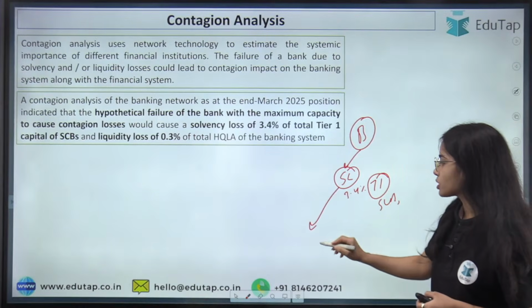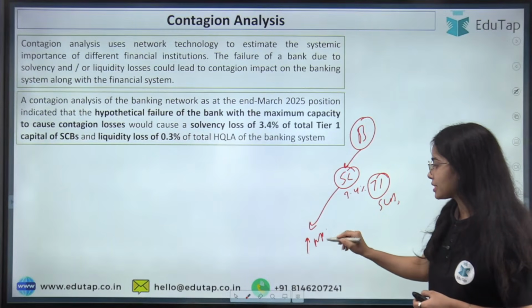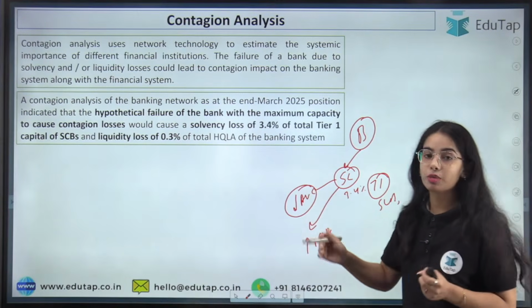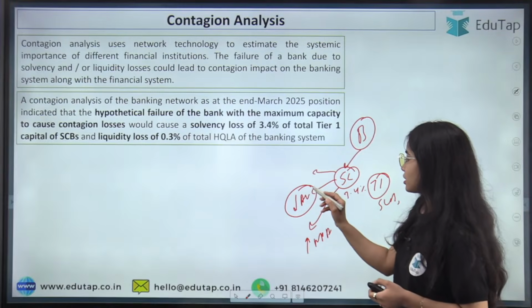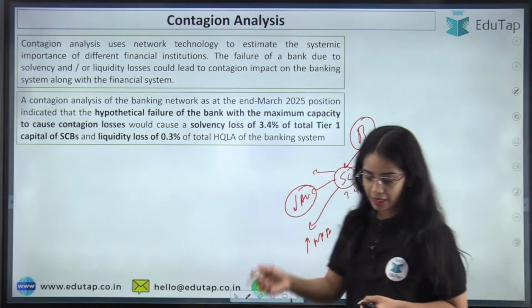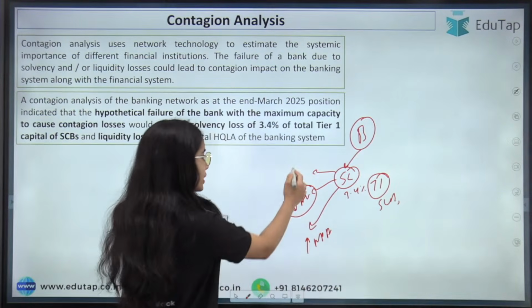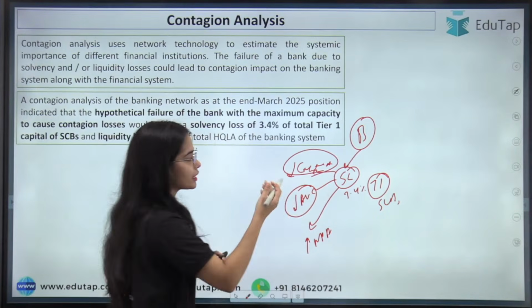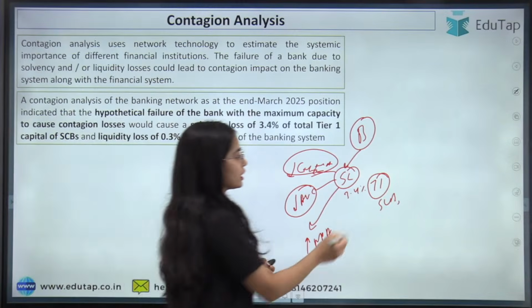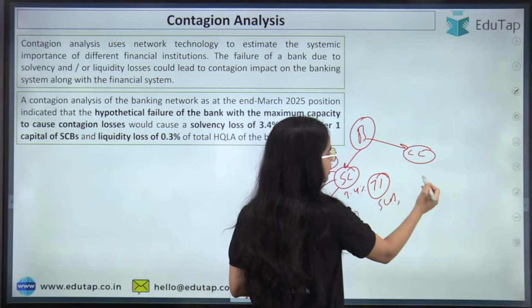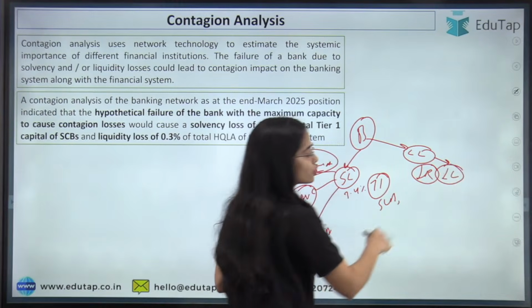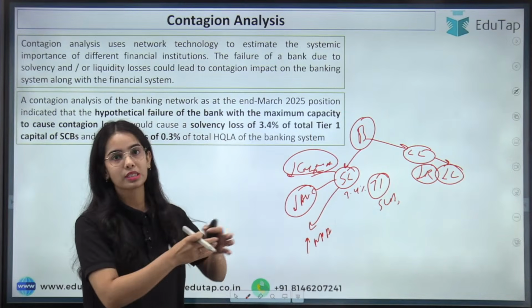Solvency loss means that NPAs, non-performing assets, might increase, the asset value for the scheduled commercial banks might decrease, and their capital adequacy might decrease. In case of liquidity loss, the reserves might decrease for the banks. The banks will have less liquidity to provide for their depositors and such.